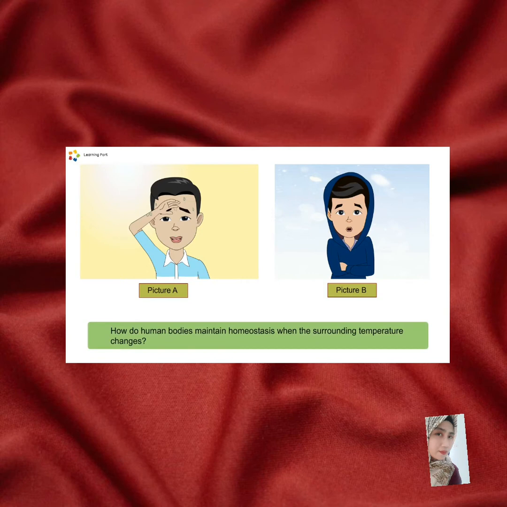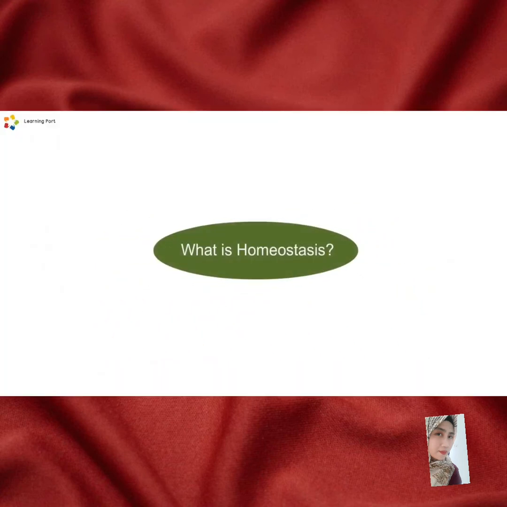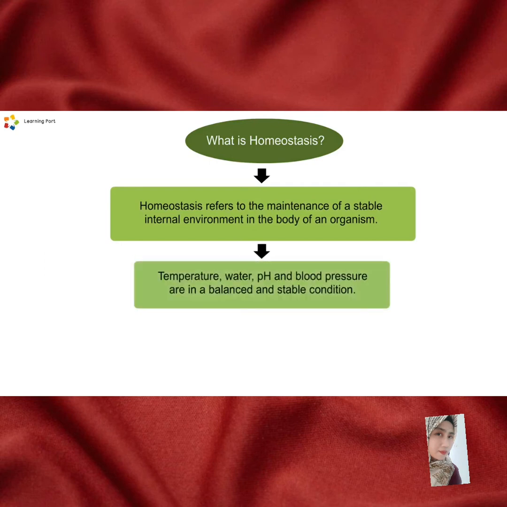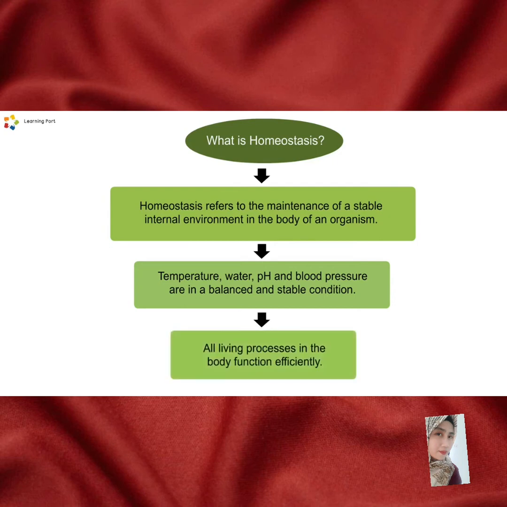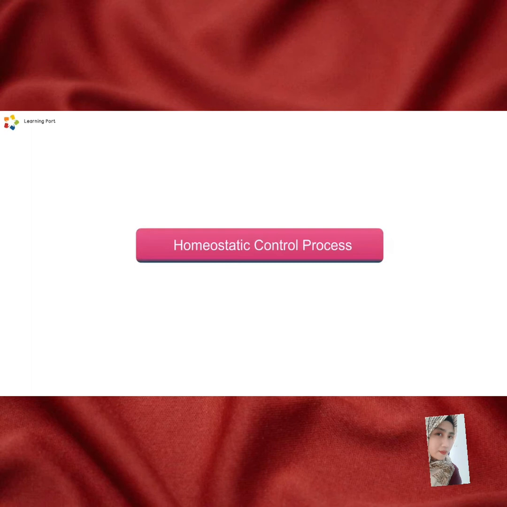Now, let's look at this. What is meant by homeostasis? Okay, homeostasis refers to the maintenance of a stable internal environment in the body of an organism. Factors such as temperature, water, pH, and blood pressure are in a balanced and stable condition. This allows all living processes in the body to function efficiently.